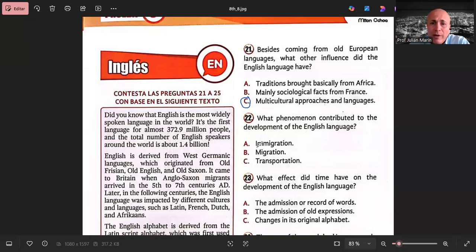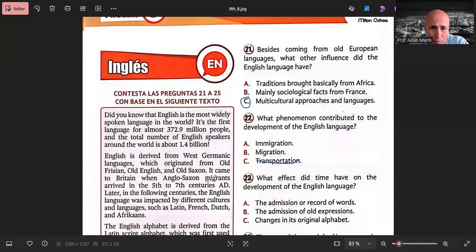Okay, so over here we got three options. This is a tricky one, I'll tell you why. First, A, immigration. B, migration. And C, transportation. I will cancel transportation because, even though implicitly it could be suggested, it's not really mentioned in the text. But yes, they do mention this phenomenon they're talking about.